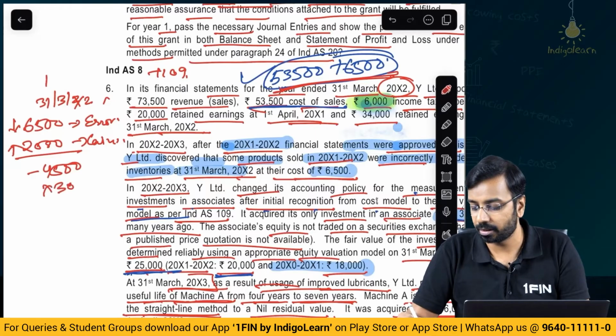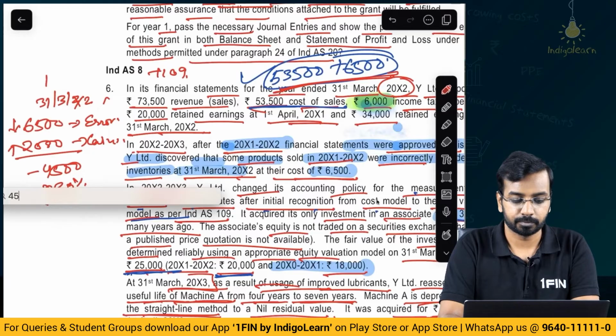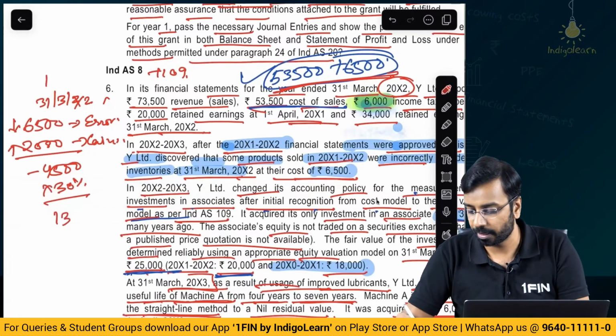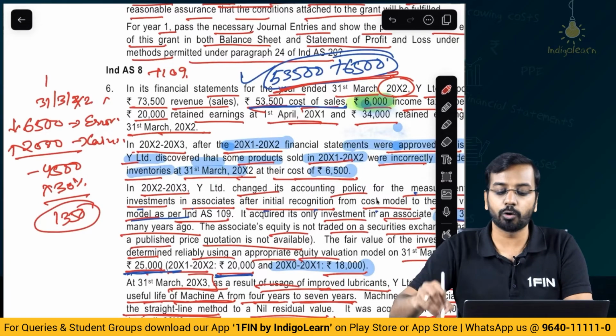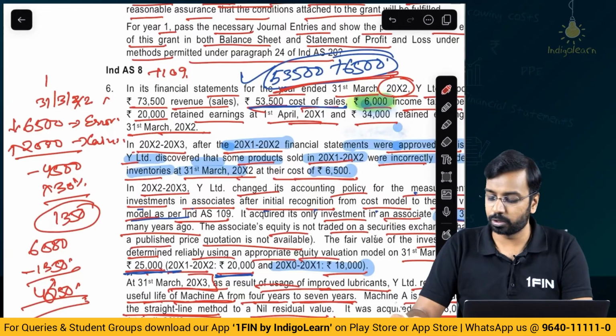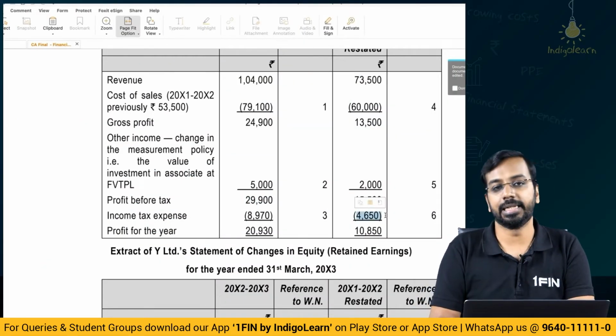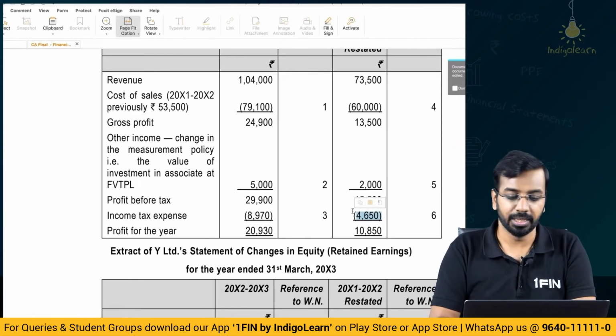What is the impact? 30% is the impact. So, 4,500 into 30% is 1350. So, my tax should go down by 1350. How much did we report? 6,000 minus 1350 is 4,650. 4,650 is the net income tax impact that needs to be reported.